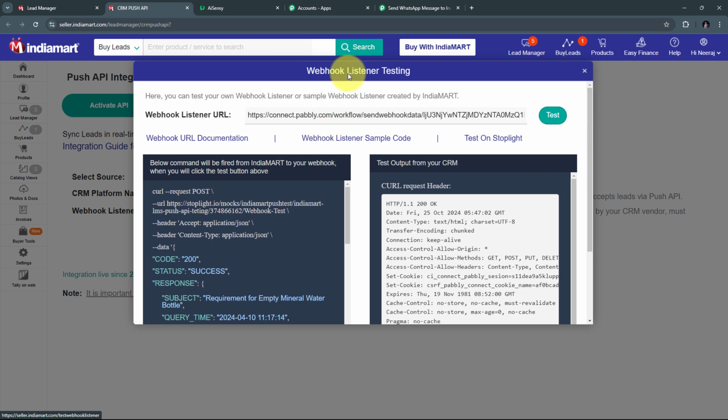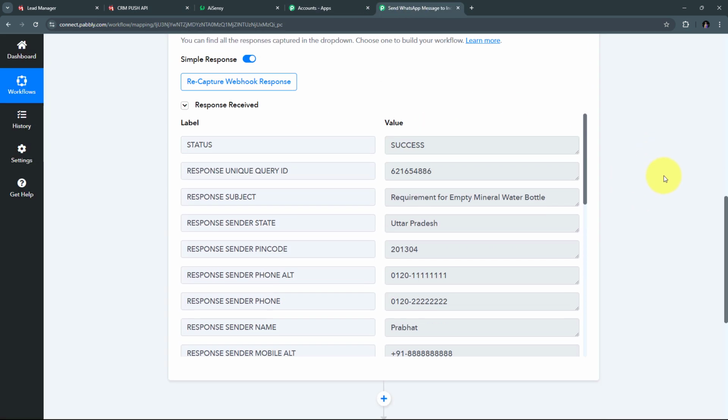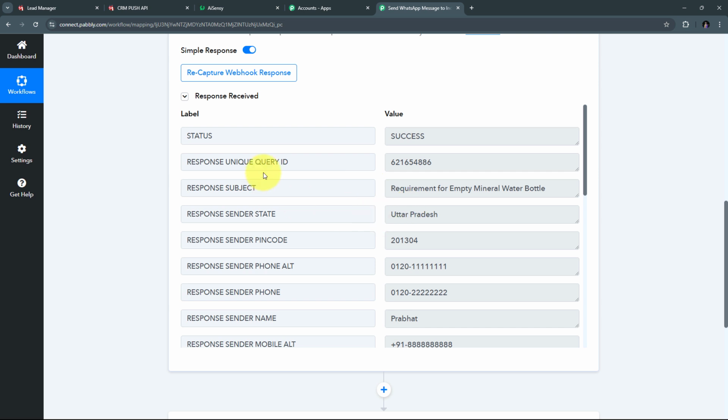Now I'm going to take you back to Pabbly Connect, and here in Pabbly Connect we can see I have received this response. This is the response of my new lead or the inquiry, and here I have all these details. I have the status that is success, I have my unique query ID, I have the subject, requirement for empty mineral water bottle. So this empty mineral water bottle is my product, and this is a test product that I have received as an inquiry. I have the sender state that is Uttar Pradesh, I have the random pin code, the alternate phone number, the sender phone number, and the name of my sender that is Prabhat, and here I have only received the first name of my sender.